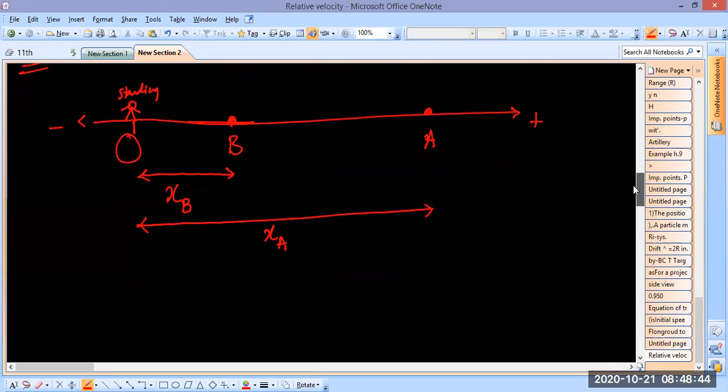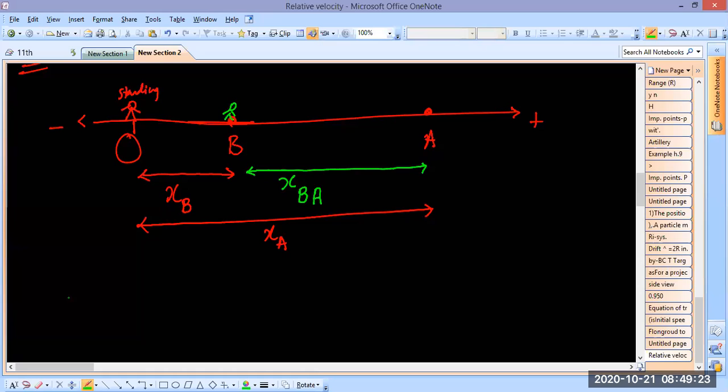Okay, so now suppose B is also seeing A. B means some particle or anything that can see, let's say. Then B would see that A is at this much distance in front, or on the right side. So this we call distance of A as measured by B, or position of A as measured by B. Why we write it like that will also be clear.